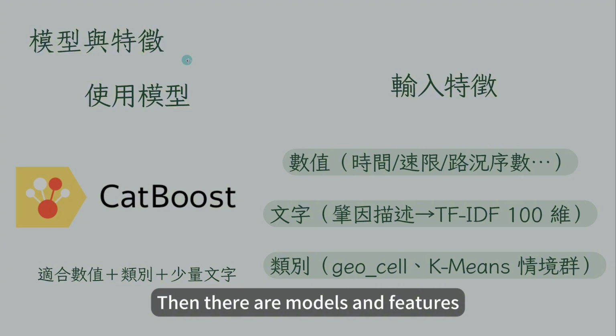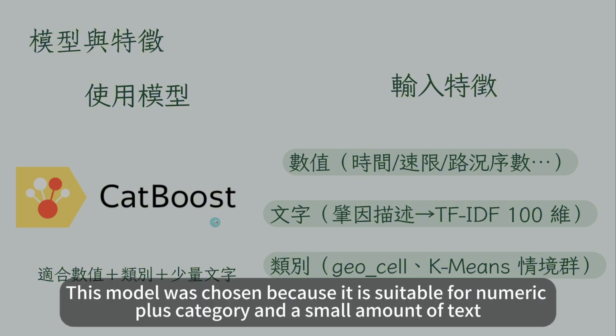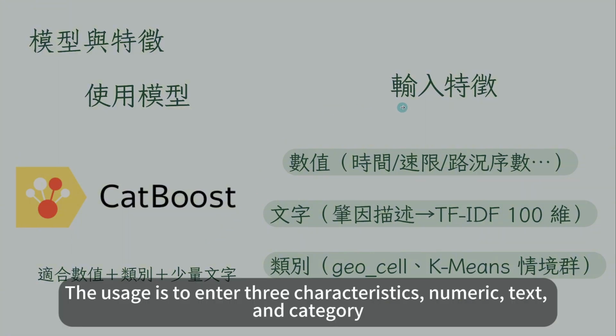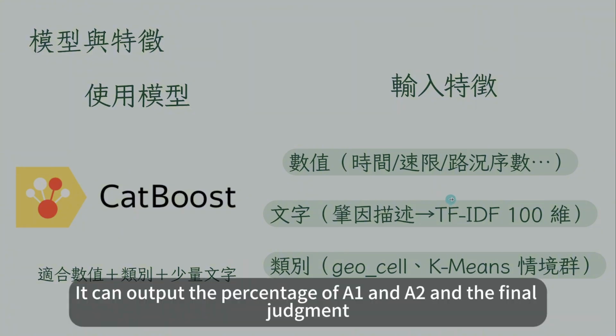Then there are models and features. The model we use is CatBoost. This model was chosen because it is suitable for numeric plus category and a small amount of text. It was just what we needed. The usage is to enter 3 characteristics, numeric, text, and category. Then feed the model with all 3 features. It can output the percentage of A1 and A2 and the final judgment.